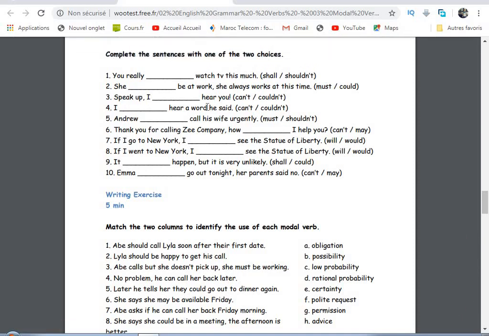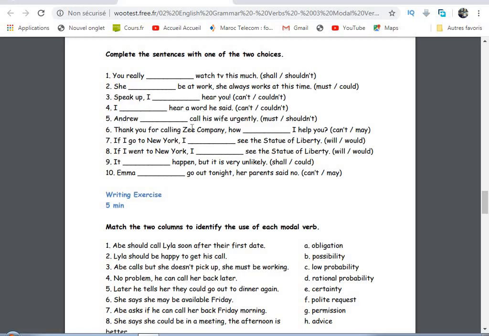Speak up. I can't or I couldn't hear you. Speak up, it means that we are talking about something that is happening right now. Speak up or look, for instance, means that what we are talking about is happening right now. We'll say speak up, I can't hear you. I can't or couldn't hear a word he said. So "said" here is in the past. It means that we will use couldn't, because couldn't is the past tense of can't. I couldn't hear a word he said.